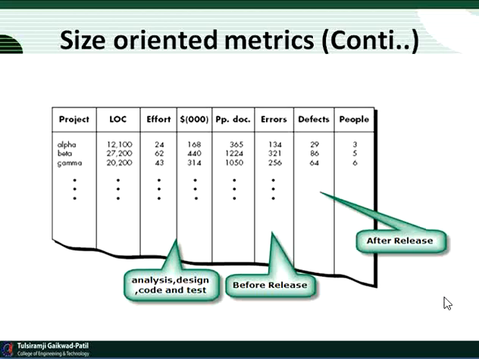Up to analyzing, designing, code and test, it was 168 or 440 or 314. After releasing, it may increase. After that, the pp documentation may be 364 pages, as we can consider.